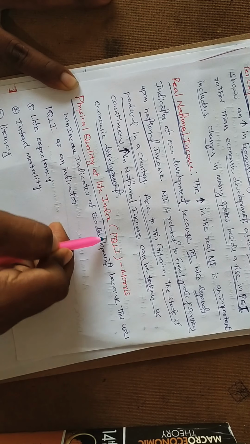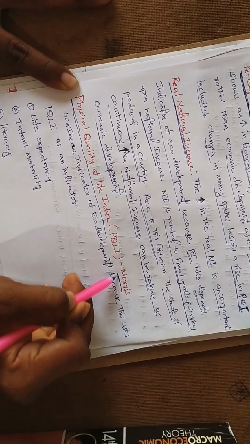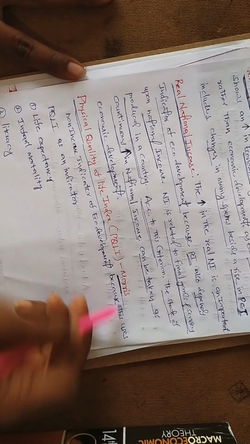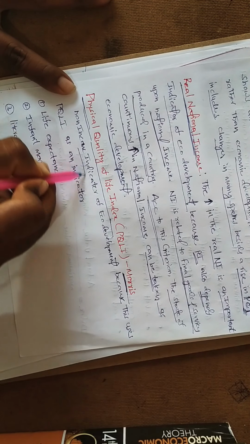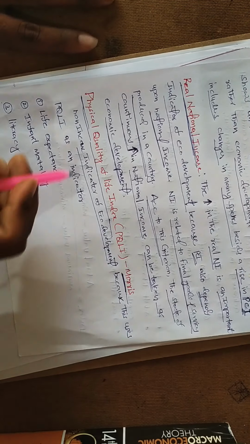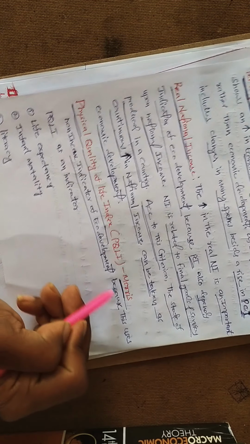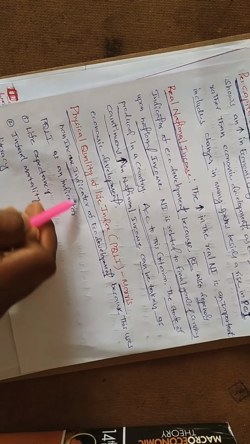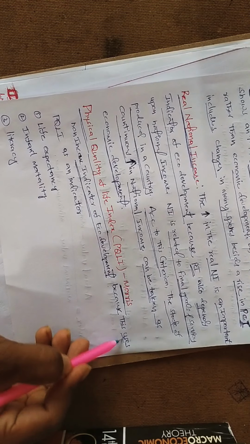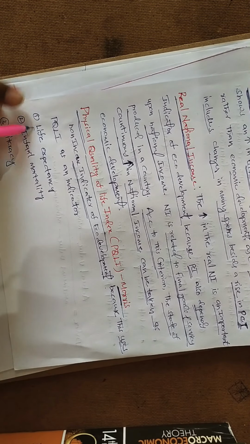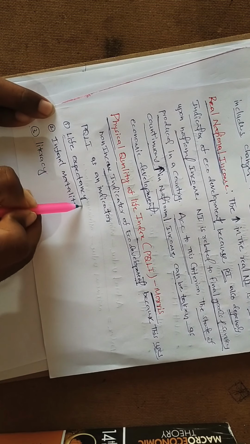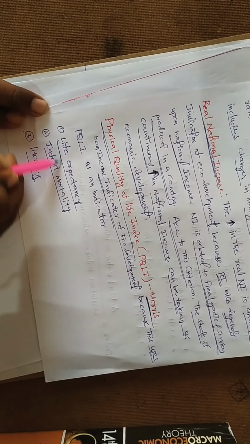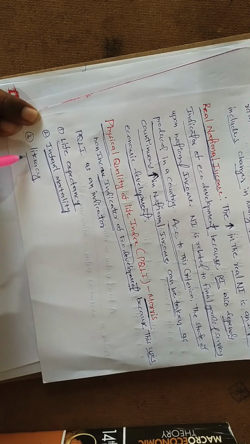Let's look at the physical quality of life index. The physical quality of life index was developed by David Morris, and it is a non-income indicator of economic development. It uses non-income indicators like life expectancy, infant mortality rate, and literacy rate.